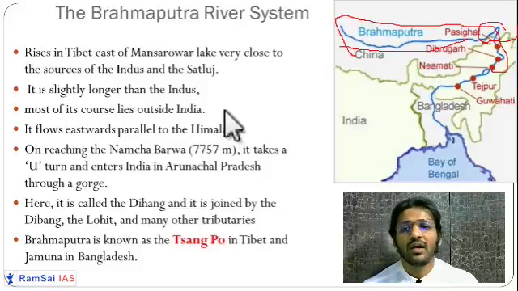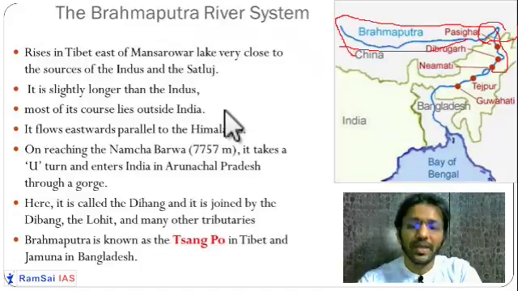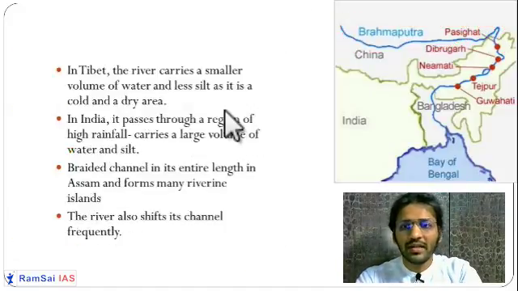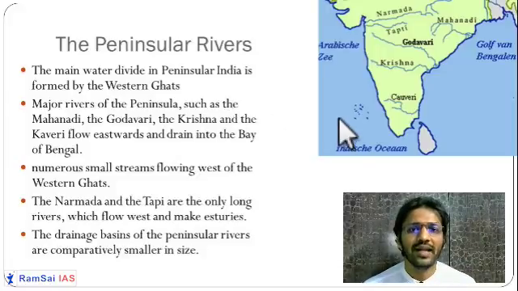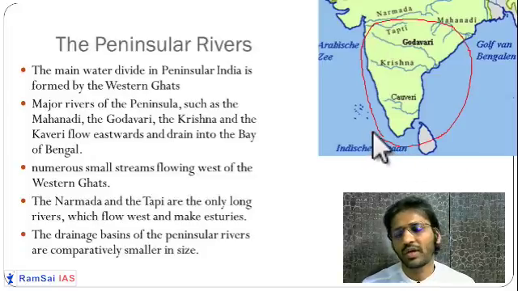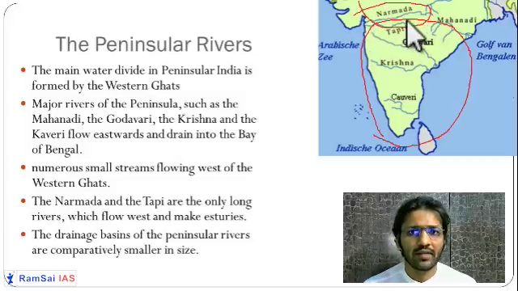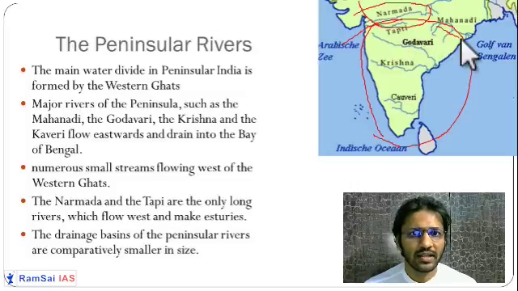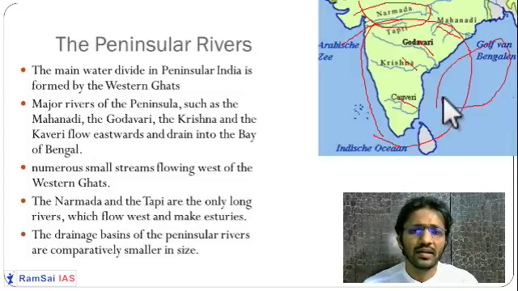Okay. So friends, once you have understood the river system of the Himalaya, now let us move towards the Indian peninsular river system. The peninsula is a triangular landmass. It is one of the oldest landmasses in India. So these river systems are also very old. As we have seen, some rivers like Narmada and Tapi, you can see over here, are flowing to the Arabian Sea, and Mahanadi, Godavari, Krishna, Kaveri are flowing to the Bay of Bengal. So these are the different rivers on the peninsula.